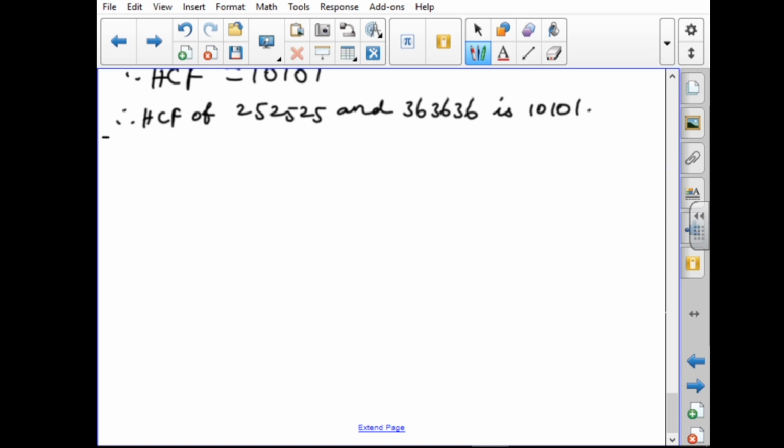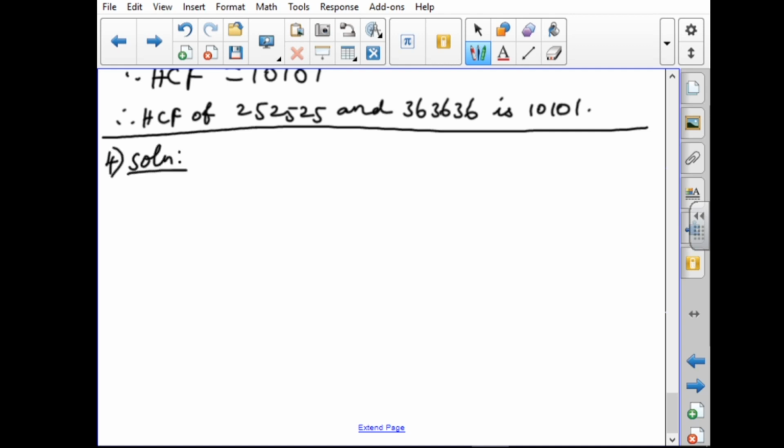Third one is over. Next, the fourth problem: if 13824 equals 2 power a into 3 power b, find a and b.